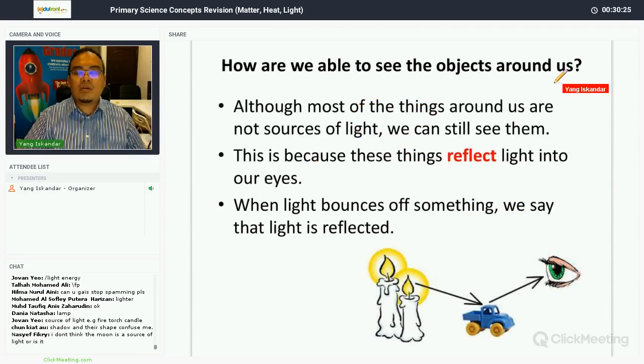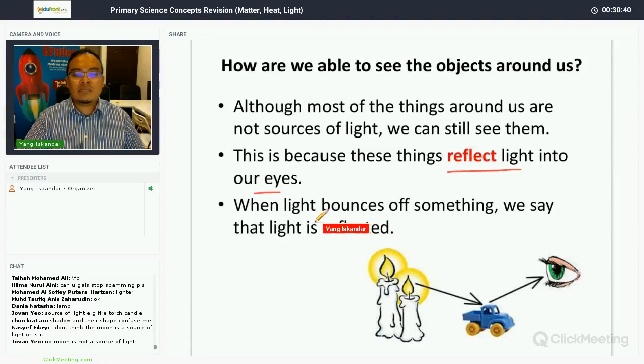Now, how are we able to see the objects around us? Although most of the things around us are not sources of light, we can see them. Why? Because these things reflect light into our eyes. When light bounces off something, we say that light is reflected.